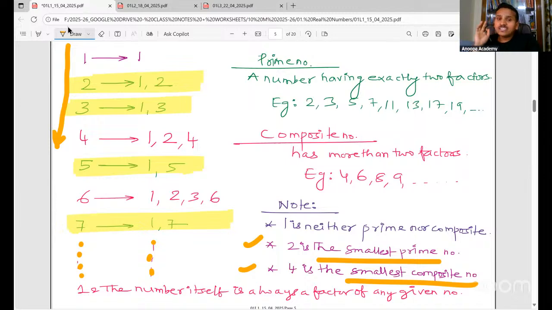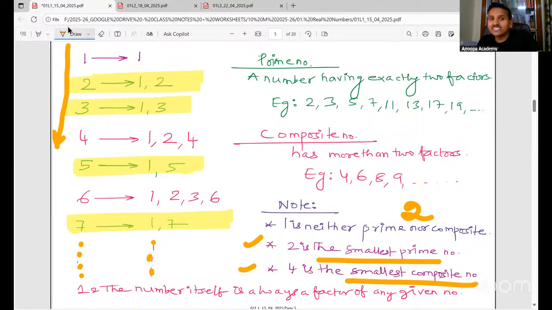Now, please read the question very carefully. There was a question in one of the board exams where they asked the LCM of the smallest prime number and the smallest 2-digit composite number. Students generally will just read smallest. They will not see 2-digit. See, the smallest prime number is 2, but the smallest 2-digit composite number is not 4.